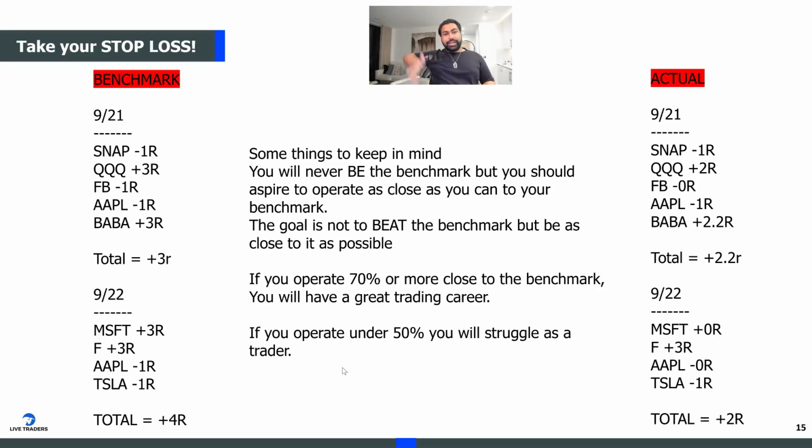So at the end of the week, at the end of the month, you compare these two columns, you see, hey, my plan would have made 100R if I followed it for 6 months. I only made 40R. So that does not mean that you're a bad trader, right? I want you to get what I'm trying to say. That does not mean that you're a bad trader. It actually shows that you have a trading system that makes money. If you just follow your trading system, aka benchmark, you would have made that 100R. You only made 40. You should actually be happy with that because the plan actually works.